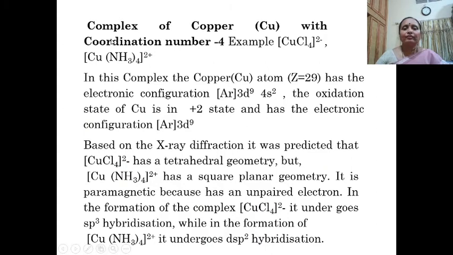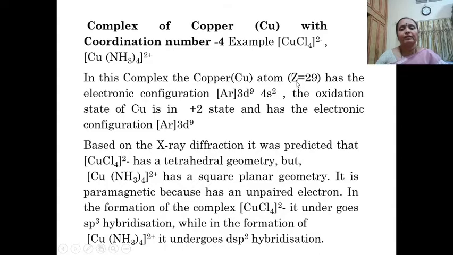For complexes of copper with coordination number 4, we are going to discuss in this class tetrachlorocuprate(II) and tetraamminecopper(II) complexes.